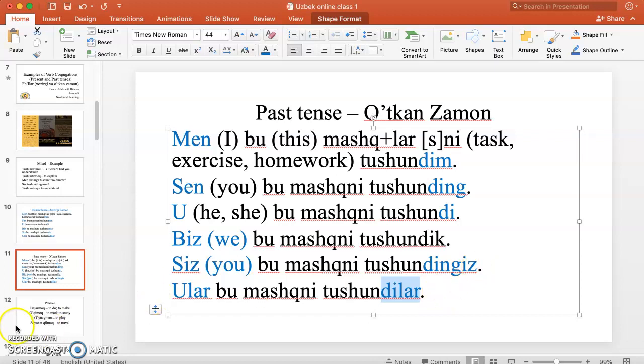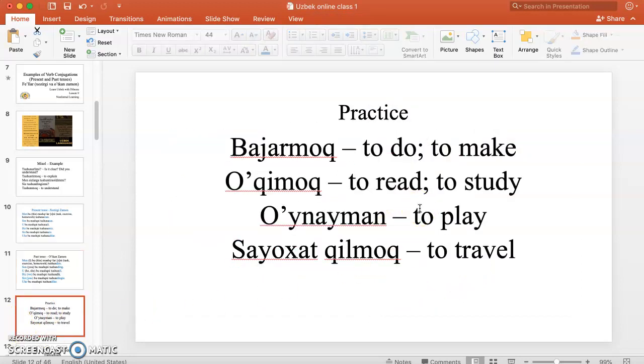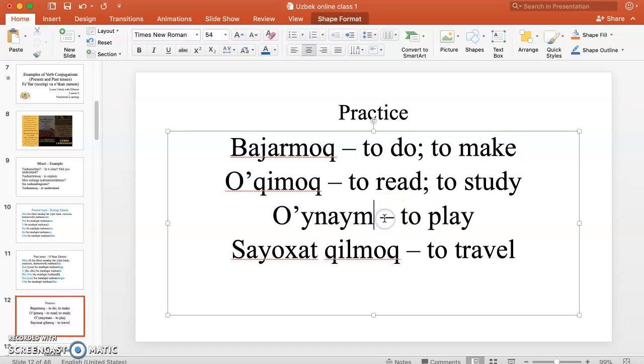So, your work is to practice the following verbs. Bajarmoq. Bajarmoq means to do or to make. O'qimoq means to read, but also it could be to study. For example, men universitetda o'qiyman. Men kollejda o'qiyman. Okay? I study. O'ynamoq, let's put the infinitive. O'ynamoq means to play. Could be to play an instrument or to play in the backyard. Sayohat qilmoq means to travel. Okay?